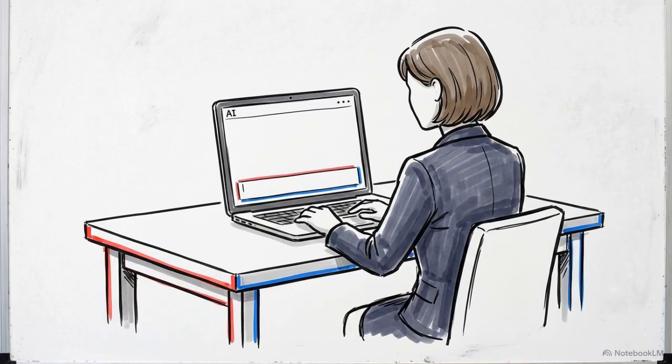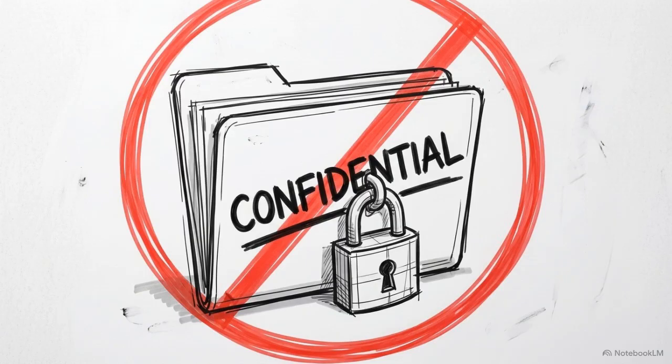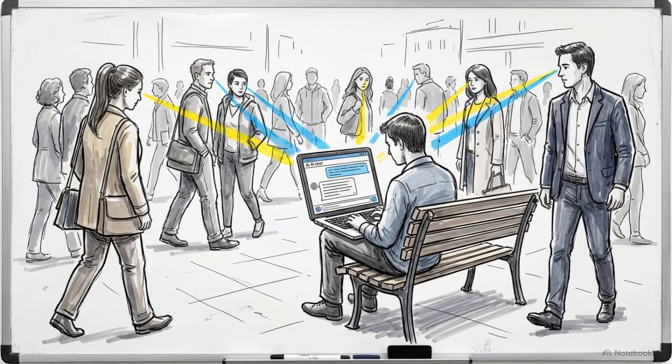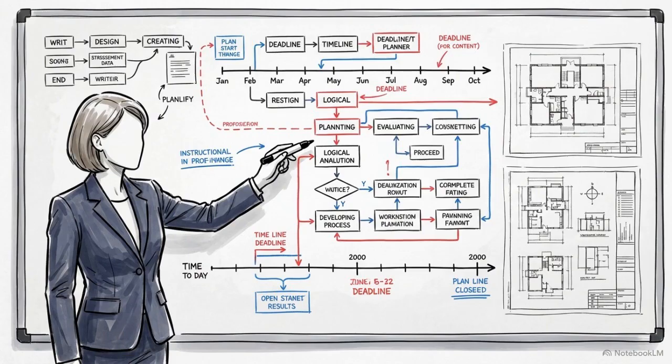Open your AI platform of choice to work alongside this tutorial. But before we type a single word, remember, never input confidential, private, or sensitive corporate data into a public model. Treat the text box like a public bulletin board. Success in the age of AI requires adopting the mindset of a project manager engineering a specific brief.